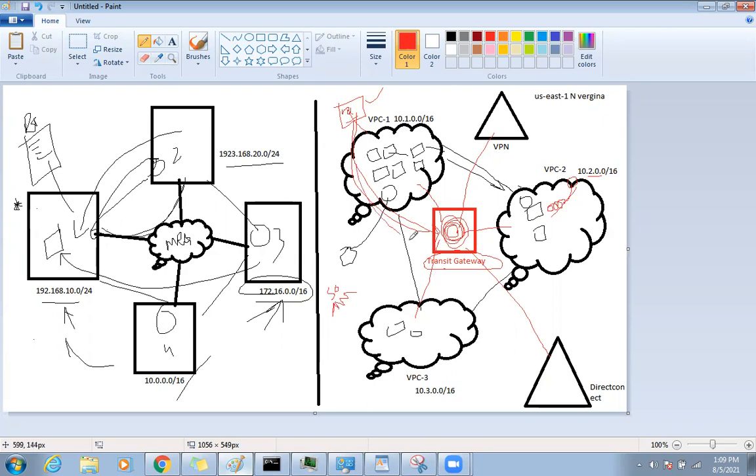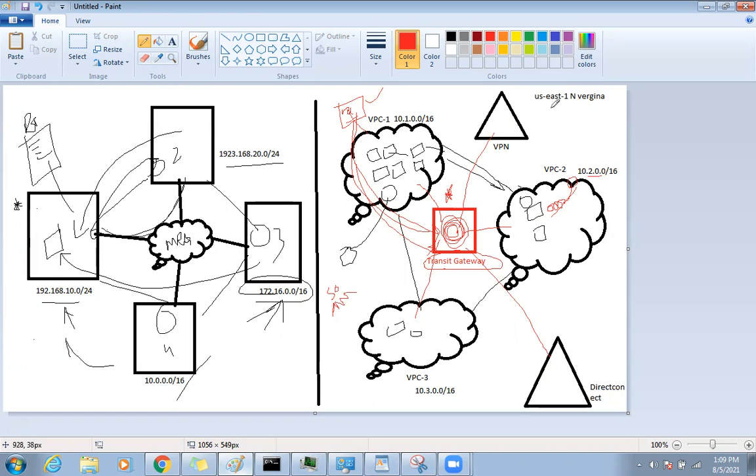But now with the help of transit gateway, you just need to peer with the transit gateway. That's it. You can consider the transit gateway like a common person who knows the address of everyone. You know the landmark in every colony; if you go to the landmark, you can reach that particular address very easily. The transit gateway is something like that.